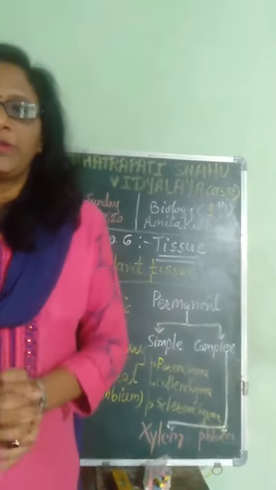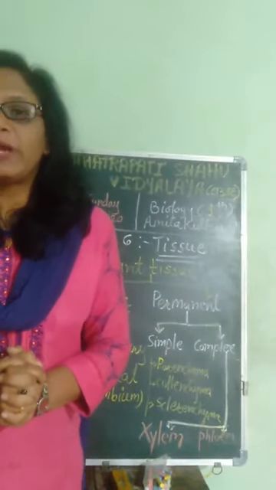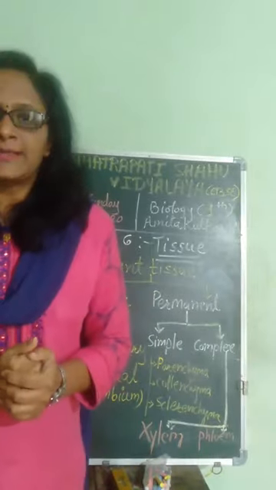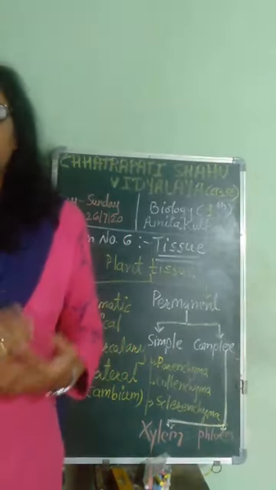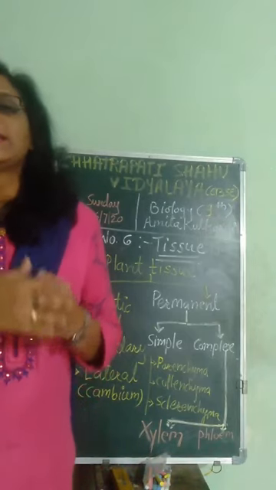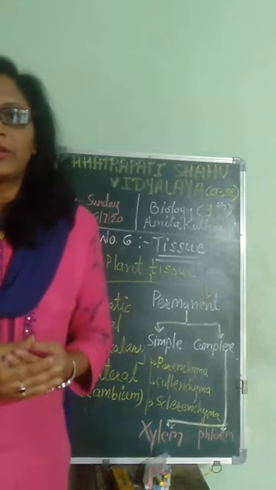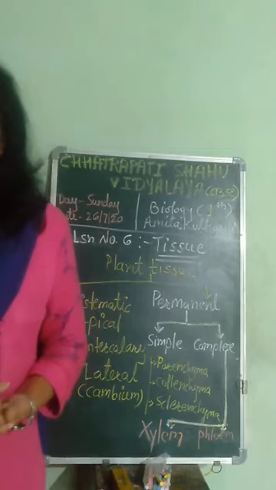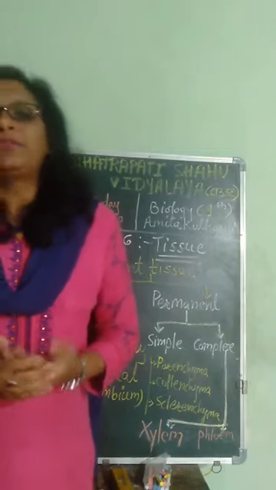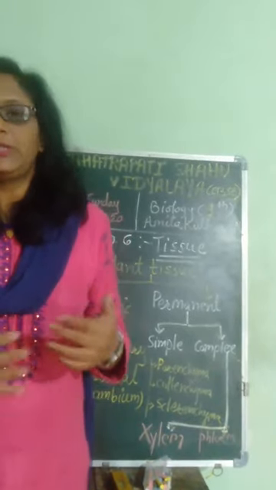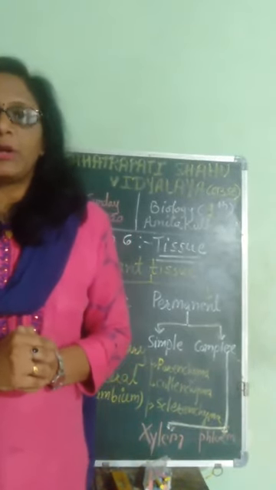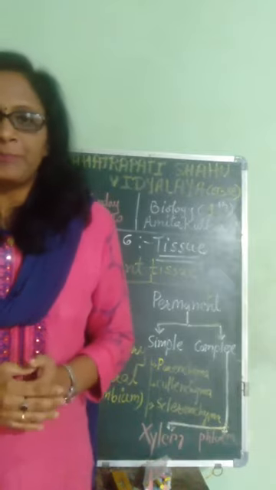Let us begin with yet another interesting session of biology. In the last lesson, we studied about cells: their structure, function, shape, size, parts, the cell organelles, detailed structure of the cell organelles, and different types of cells like plant cells and animal cells. So in detail, we have studied the lesson on cell.